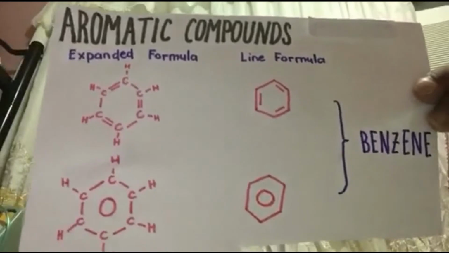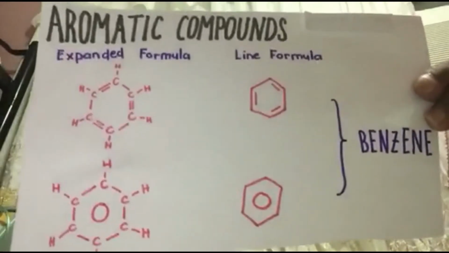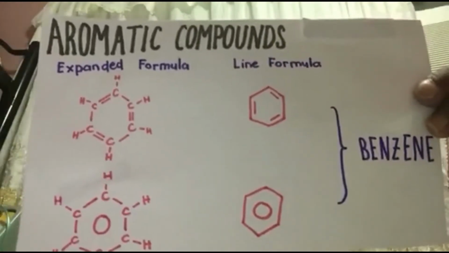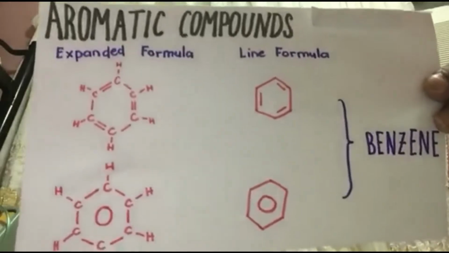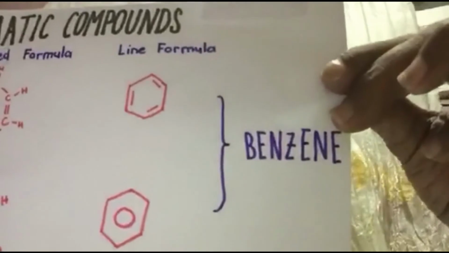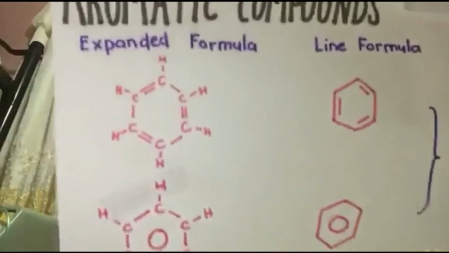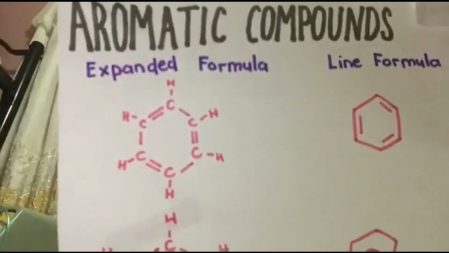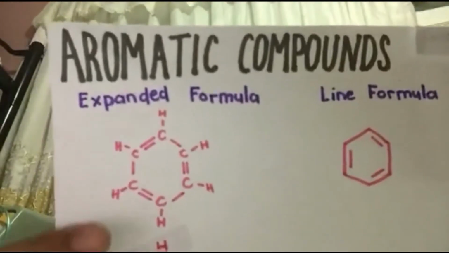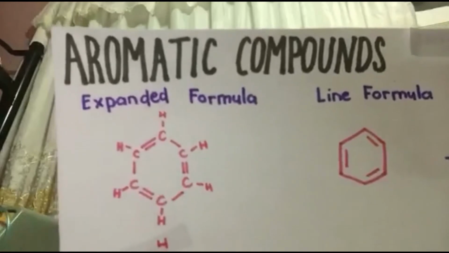In real life, many aromatic compounds have an odor. However, there are some compounds that are chemically aromatic but do not have a distinct smell. For example, benzene. Benzene is an aromatic compound. The chemical structure of benzene, as illustrated here, contains a hexagon ring with alternating double bonds.